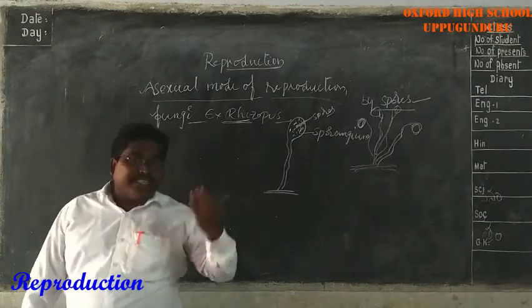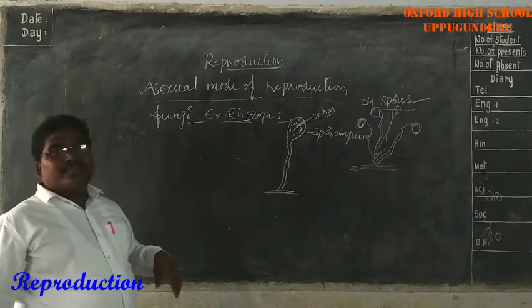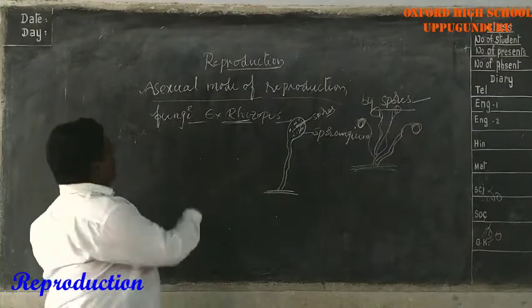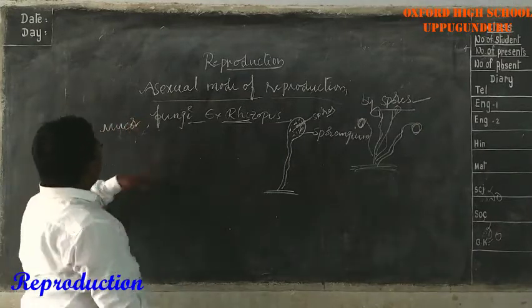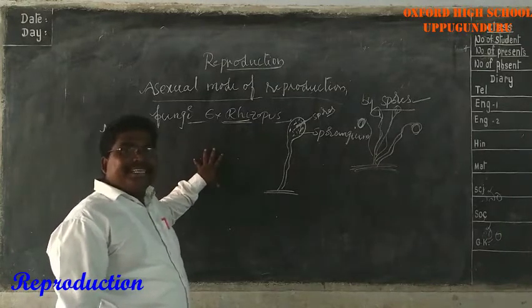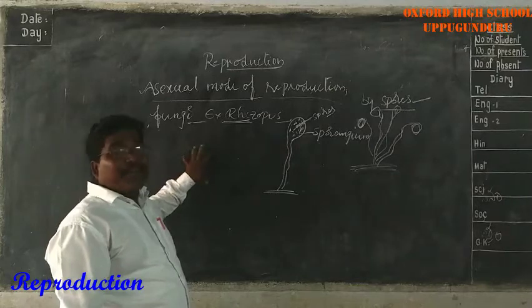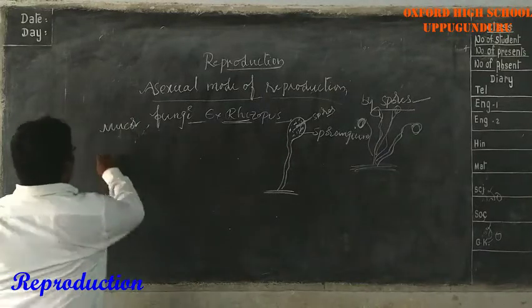This is the mode of asexual reproduction performed by these fungi, rhizopus and mucor. Another example is mucor. Fungi, rhizopus and mucor, and some bacteria and non-flowering plants like ferns and mosses.